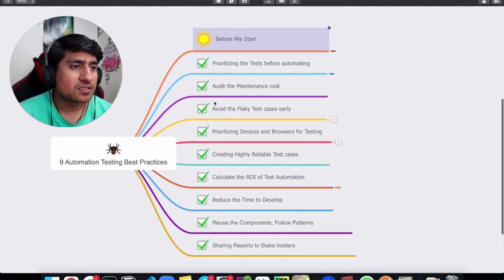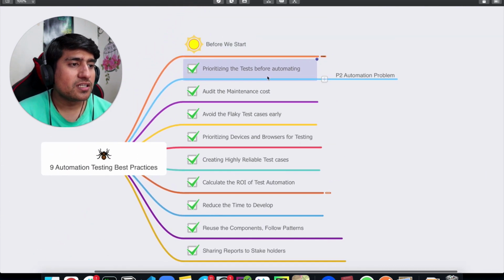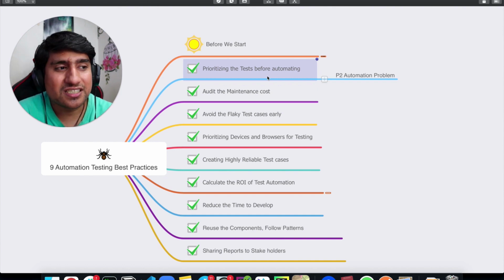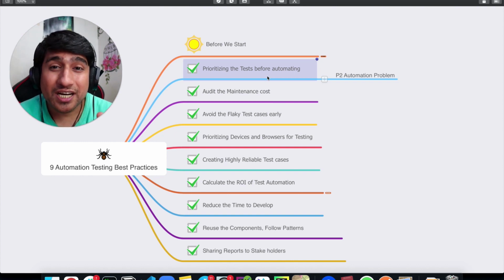So let's quickly jump to the best practices. This is one of the important things that you can do: prioritizing the test before automating. This is one of the mistakes that we generally make, and trust me, I have more than 8 years of experience.